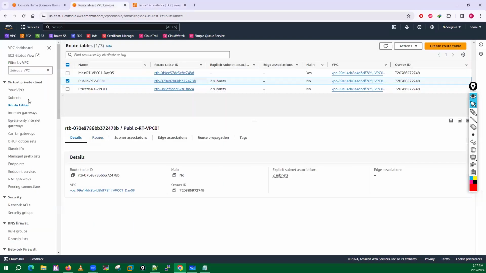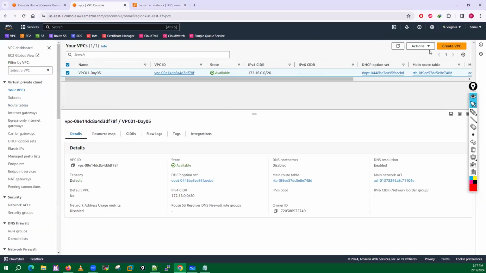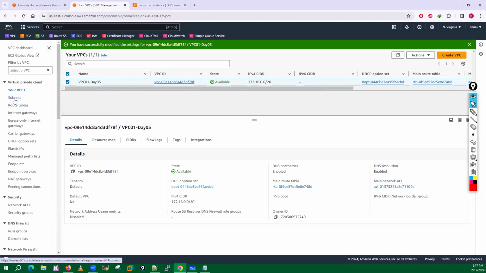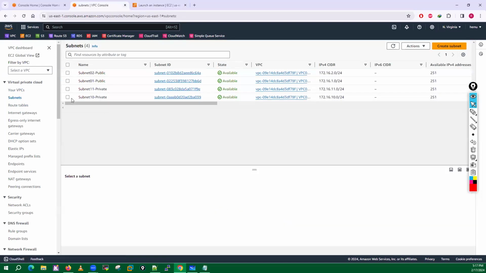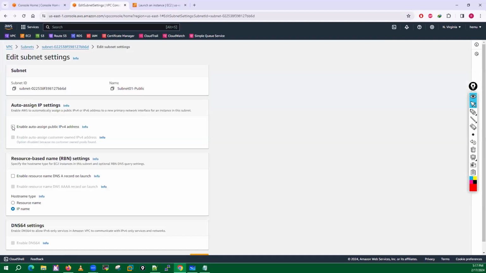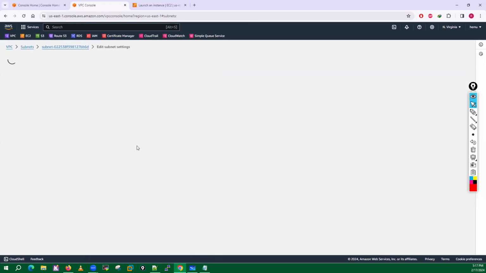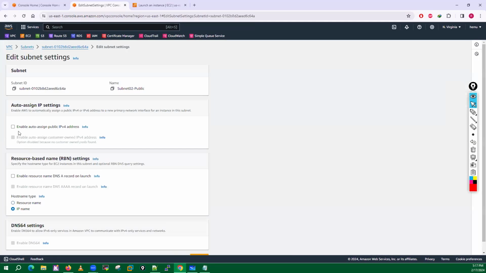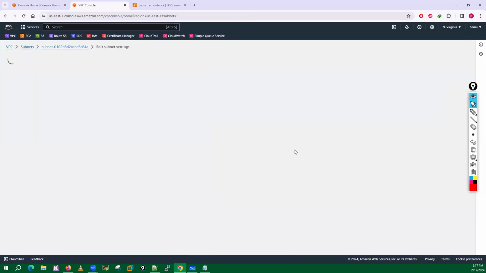But before that, I'll go into my VPC and edit the VPC settings, and let me enable the DNS hostname. So whatever VMs I launch, they will get the DNS. And in this public subnet, I will edit these settings and select enable auto-assign public IP. So whatever VMs I launch on my public subnet, they will get the public IP address by default, right? Because of that reason, let me just enable it. Okay.